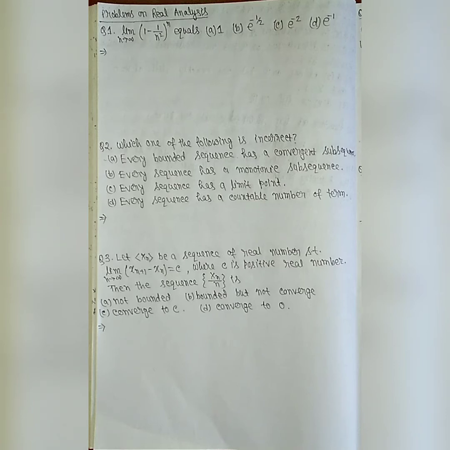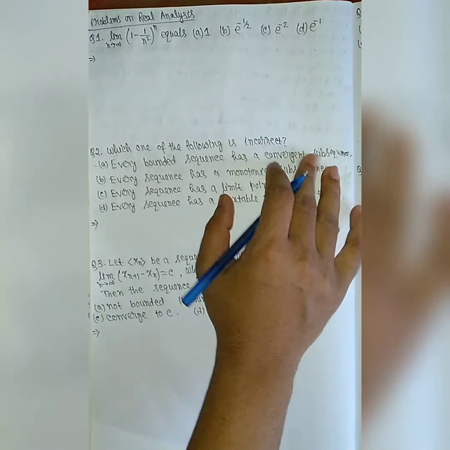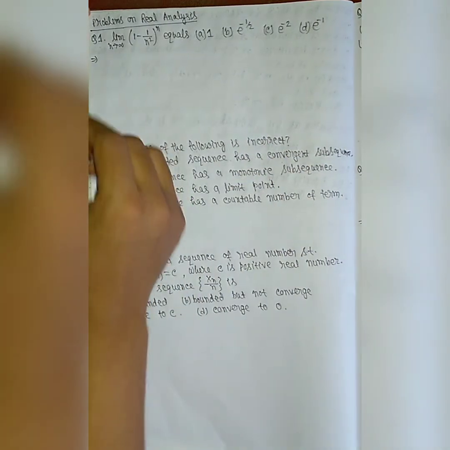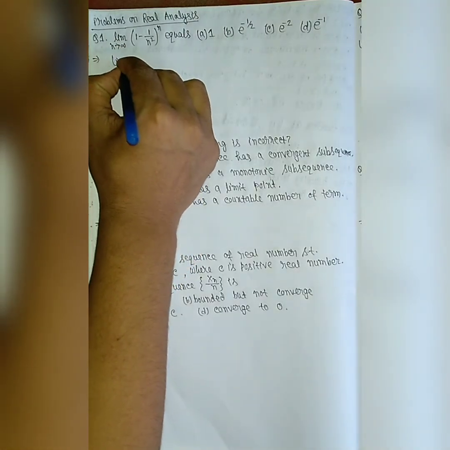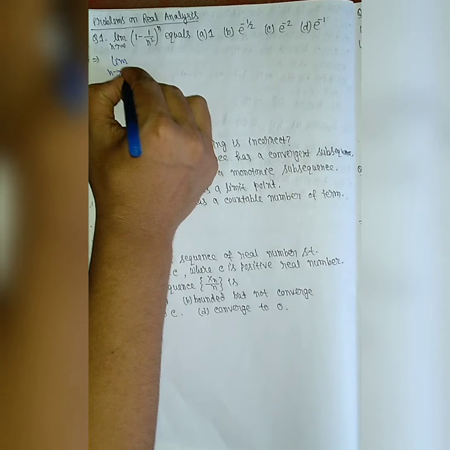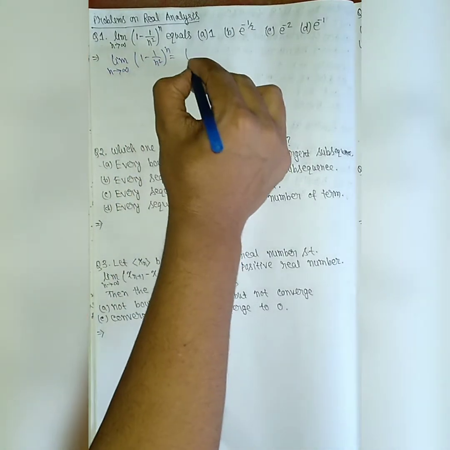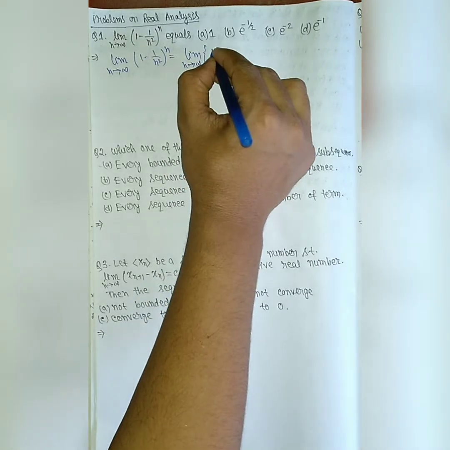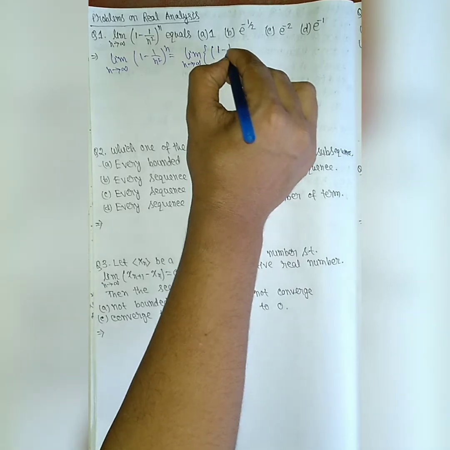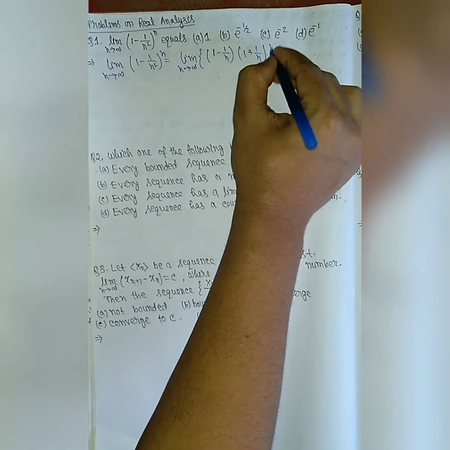Today I'll discuss some problems on real analysis, problems on series and sequence. So the first problem is we have to find the limit of this function. To find the limit, we can write limit n tends to infinity (1 minus n square) whole to the power n as limit n tends to infinity (1 minus 1 by n) into (1 plus 1 by n) whole to the power n.